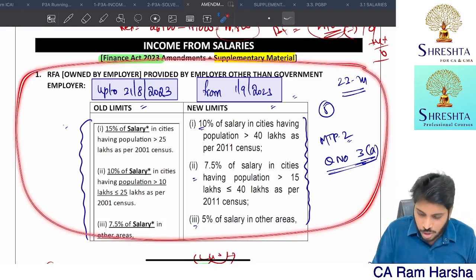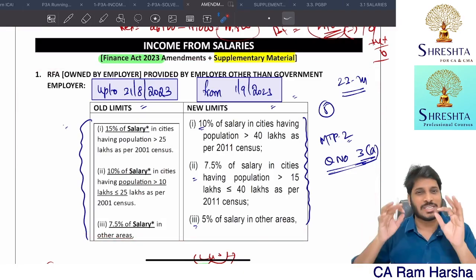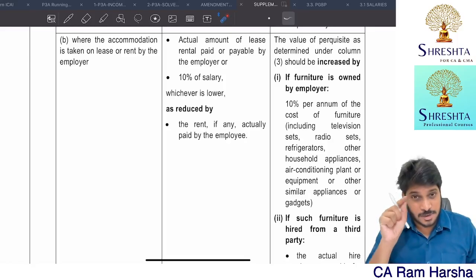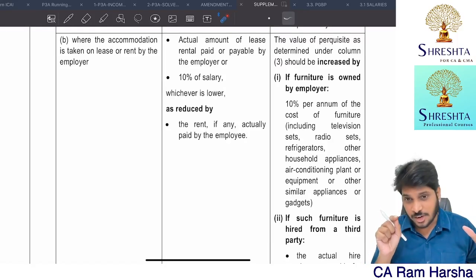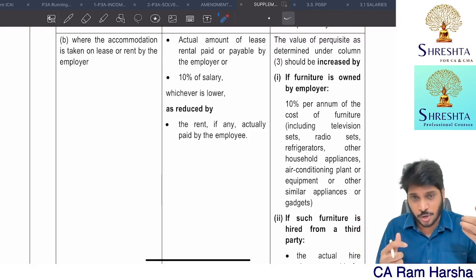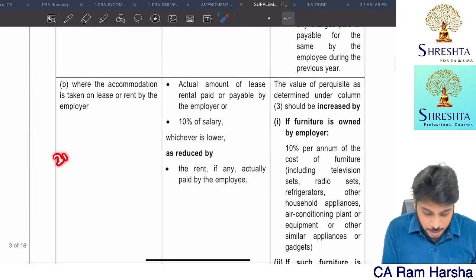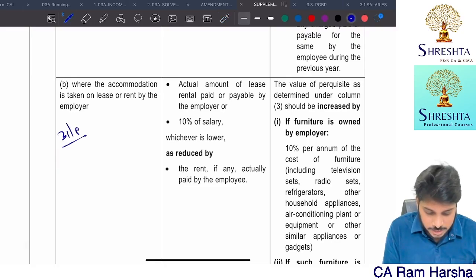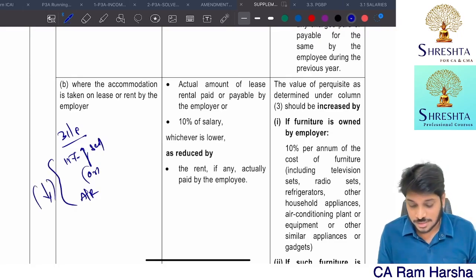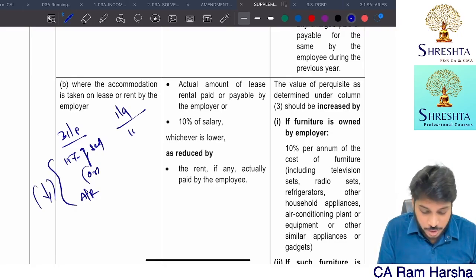If you watched this video, then in the exam, if this question comes, it will definitely strike you. That's it. Now, what we have seen, the perquisite valuation of 10%, 7.5%, 5%, is for own accommodation. What if the employer has taken premises on rent and given it to the employee? Up to 31st August, it is 15% of salary or actual rent for that period, whichever is lower. Whereas from 1st September onwards, it is 10% of salary or actual rent paid by the employer, whichever is lower.